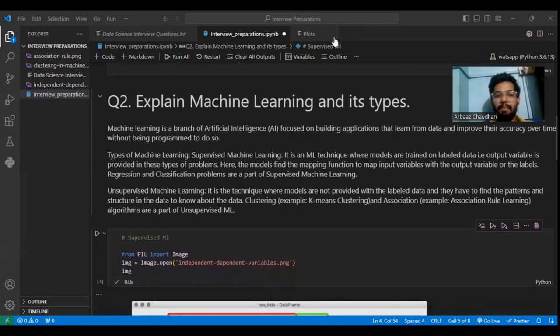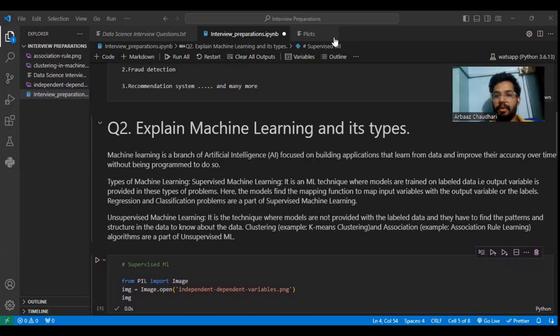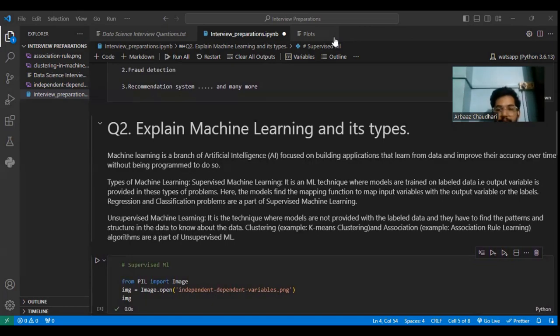So that is why the name is also given as machine learning. From the data, it will learn all the patterns, and it will try to predict future data points. Mainly two types are there in machine learning, which you have to say in interviews: supervised learning and unsupervised learning.